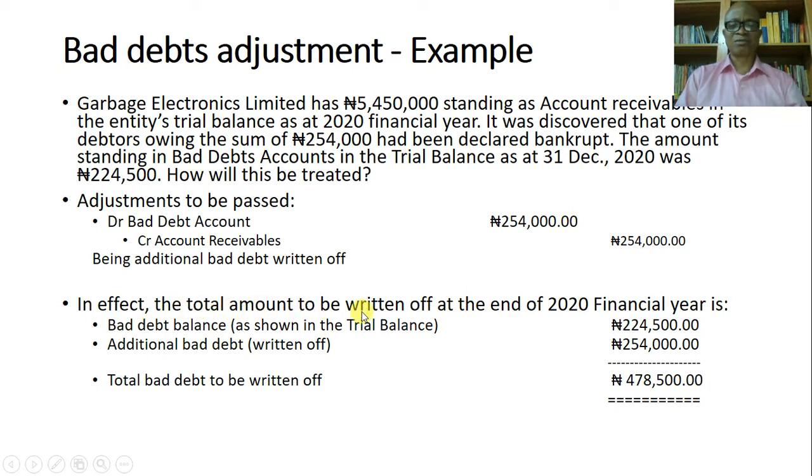In effect, the total amount to be written off at the end of the 2020 financial year is the first one, the bad debt balance as shown in the trial balance, 224,500, and then the additional bad debt to be written off now is 254,000. So at the end of the day, you are writing off 478,500 naira. So that is the bad debt that has to be written off at the end of the financial year 2020. That's all about bad debt.